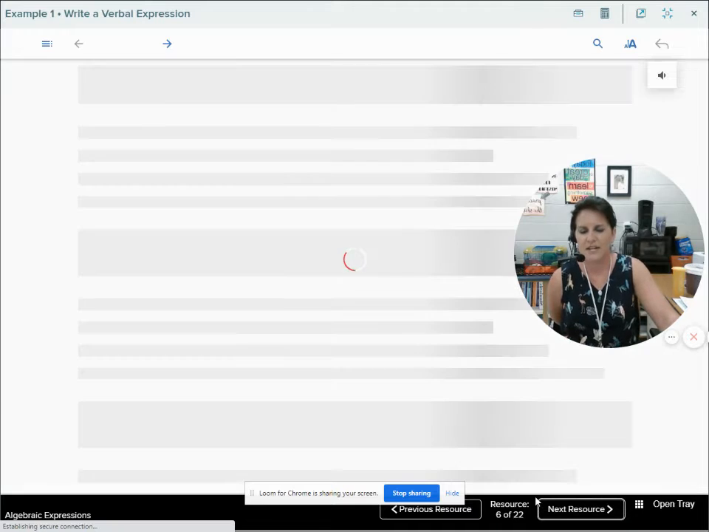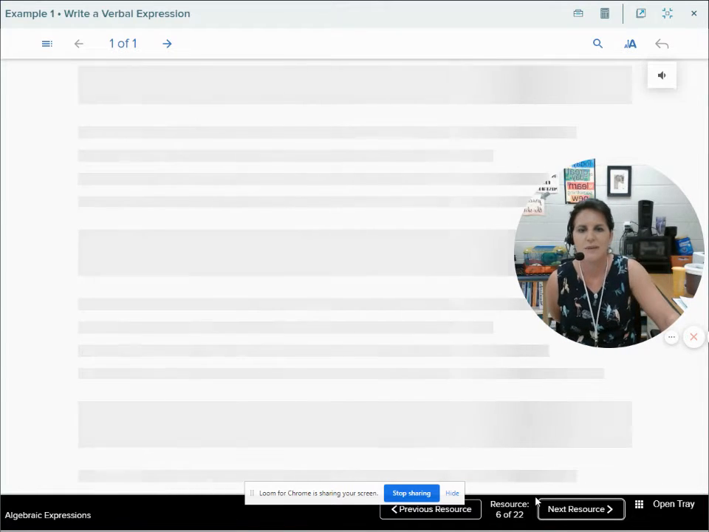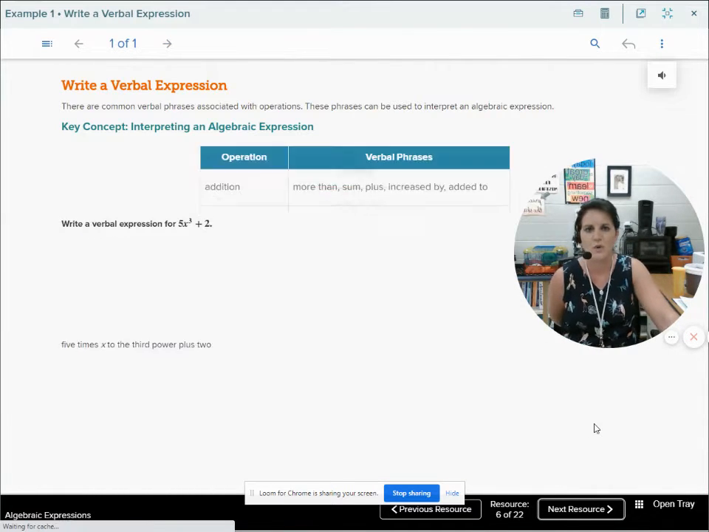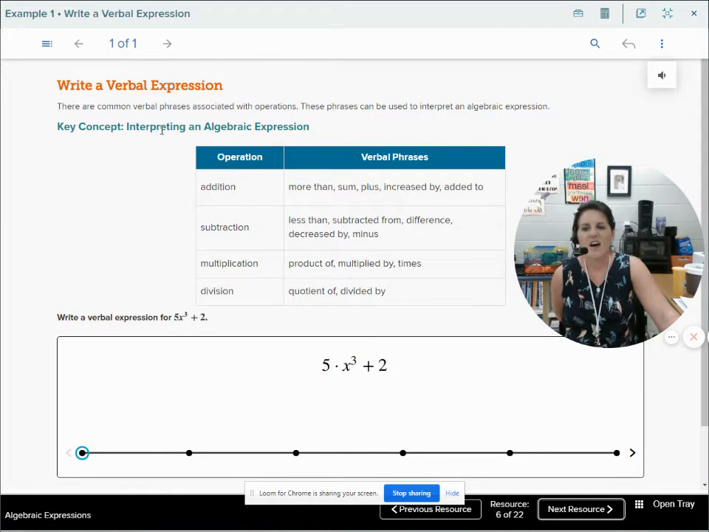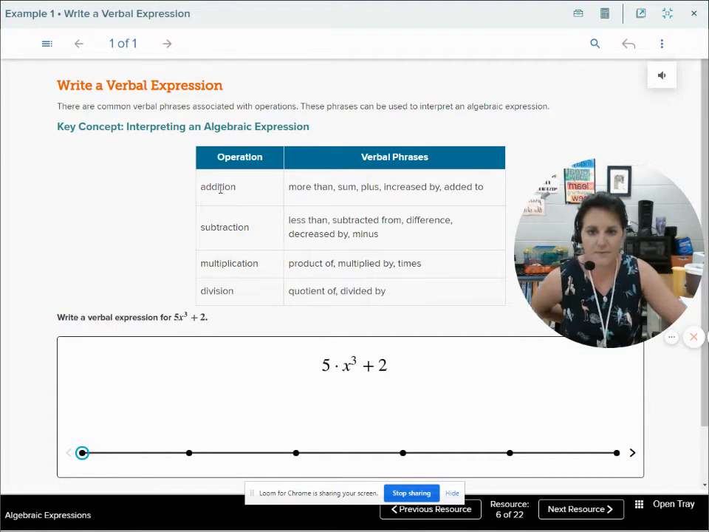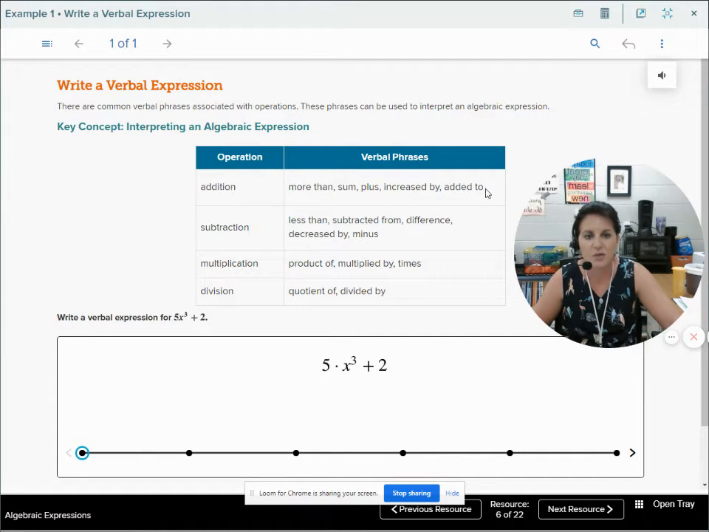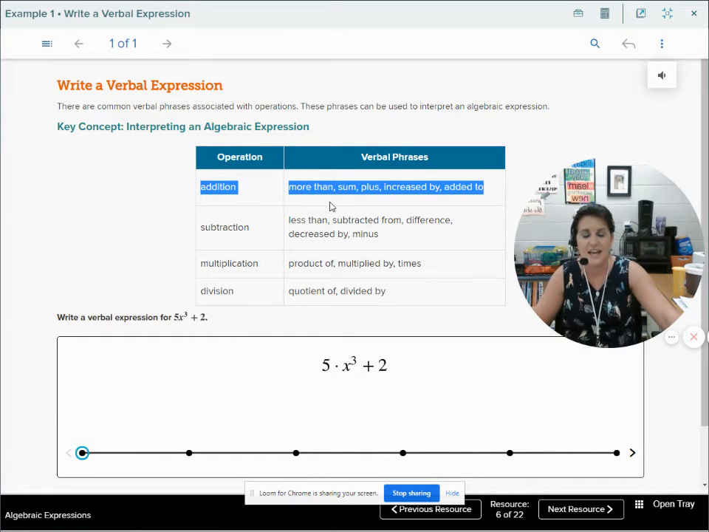So let's jump in and look at some problems. Begin solving. This is the fun part, or combining like terms. The concept here is interpreting an algebraic expression. We've got some more words for addition: more than, sum, plus, increase by, added to. It's important to know that these words mean the same thing as add. The sum is the answer to an addition problem.